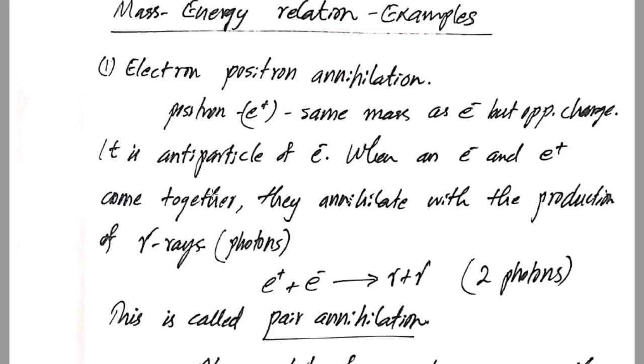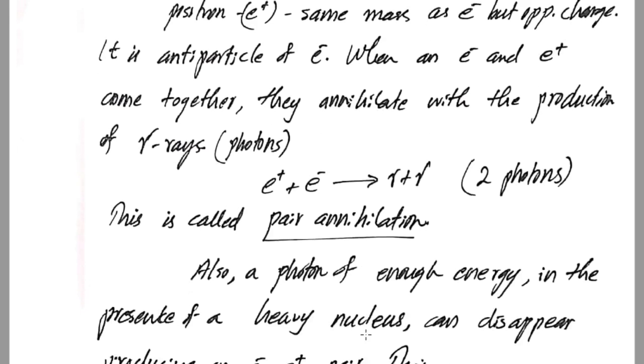The equation representing this process is a positron plus an electron gives two gamma rays or two photons. This process in which an electron and positron combine together and annihilate to produce a pair of photons is called pair annihilation. Pair means the electron and positron are taken as a pair. The electron-positron pair annihilates, and this is an example in which an amount of mass is converted into energy. Also, the reverse process is possible.